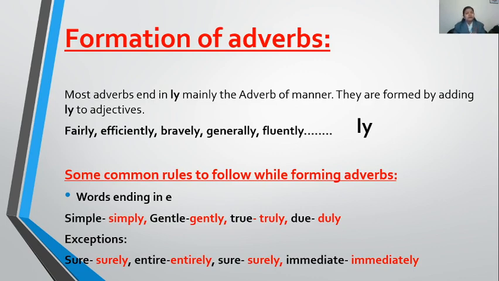If there is l before e, only e will be dropped and y will be added. So it will be simply. Like look at simple, simply. Now look at gentle. There is l before e. So it is gently. Only e is dropped and y is added.